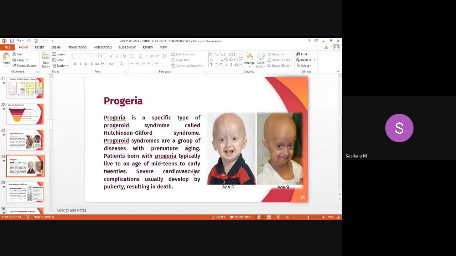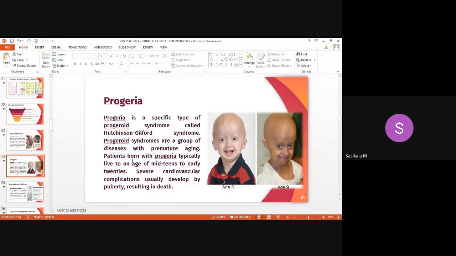Premature aging means abnormal growth occurs in childhood itself, so by puberty they are getting more aged. That causes severe cardiovascular complications, and definitely it results in death.